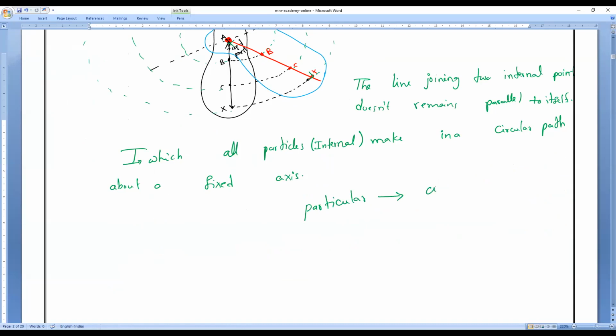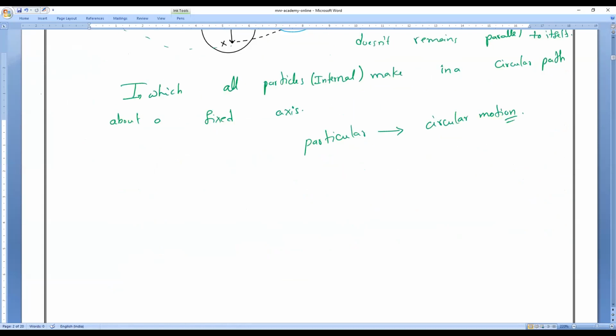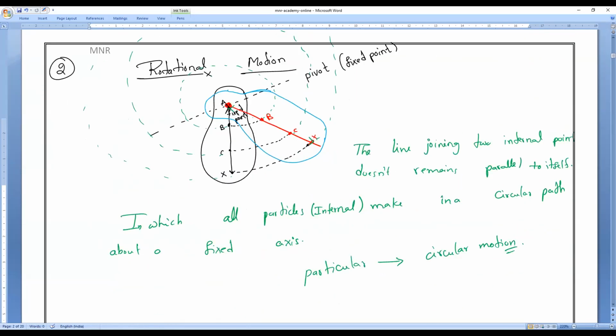And what motion are they making? Anybody can tell me? Circular motion. They are making a circular motion. That is what you have to remember. So this is what is called rotational motion.